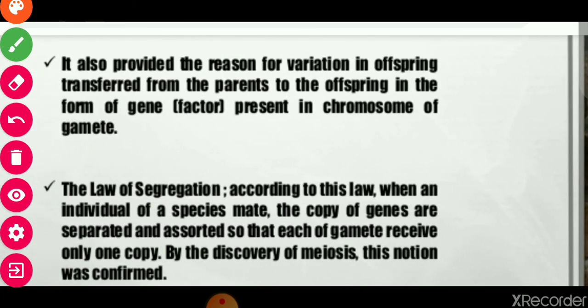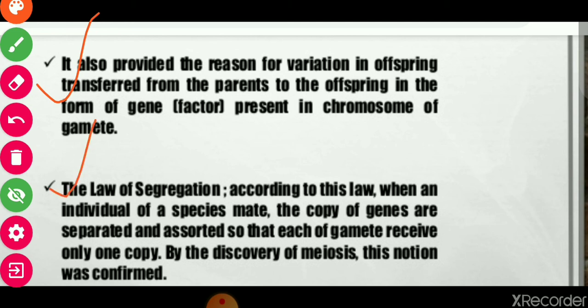And next one, it also provided the reason for variation of offsprings. He also provided the reason why variations are created in the offsprings. And next one, the law of segregation.